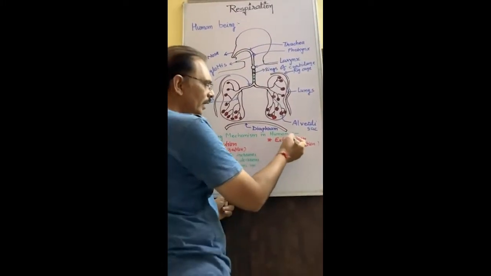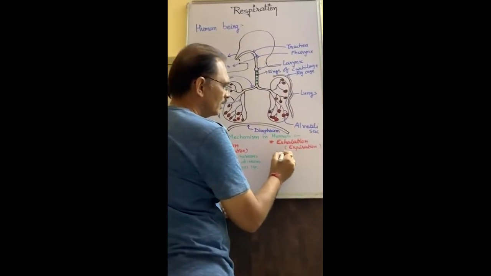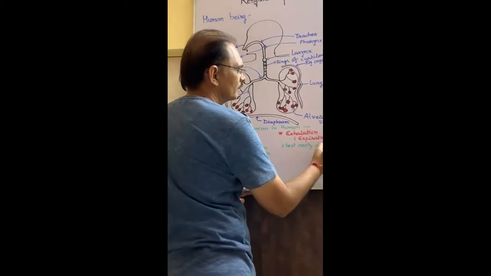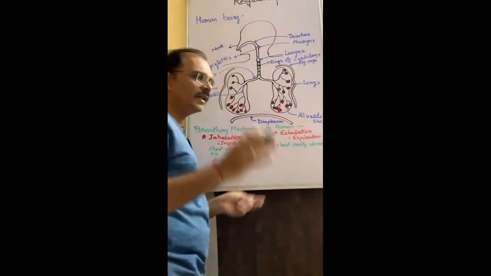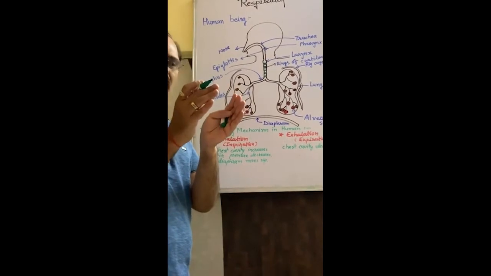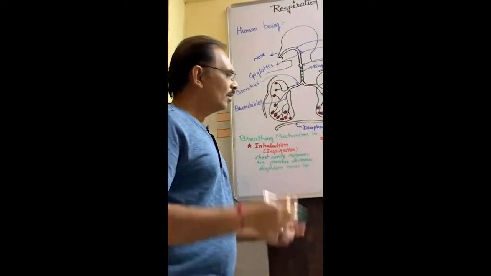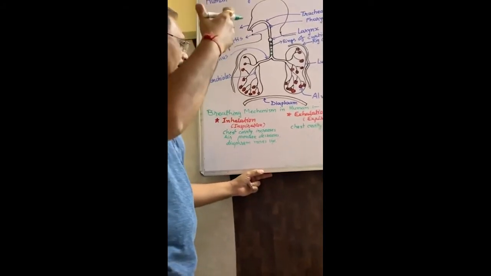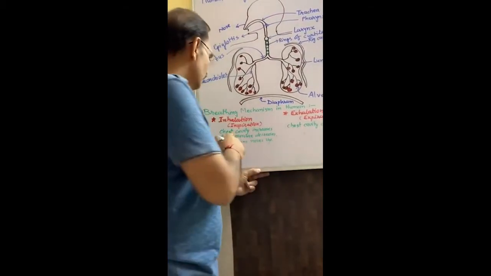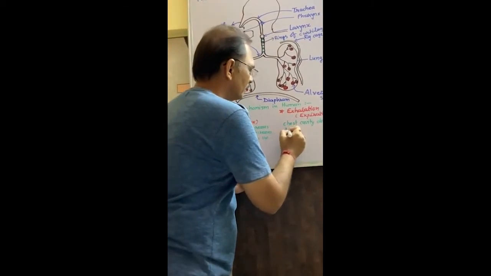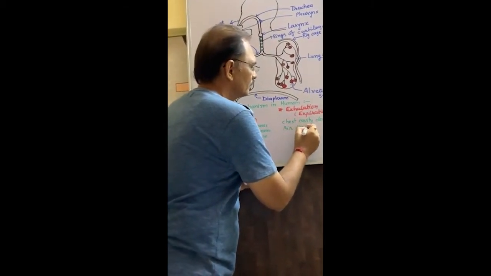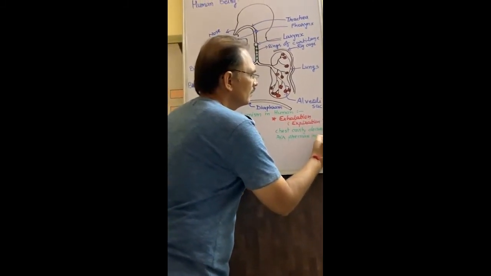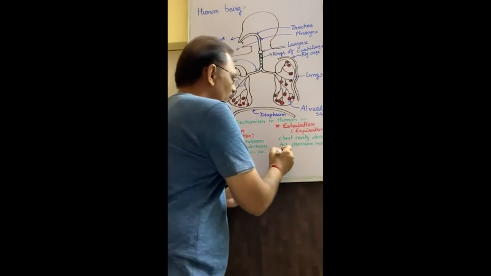Now exactly the opposite thing happens here. During exhalation, chest cavity decreases. If chest cavity decreases, then air needs only a small space, whereas high pressure is inside it. So air pressure increases. And the diaphragm moves down.